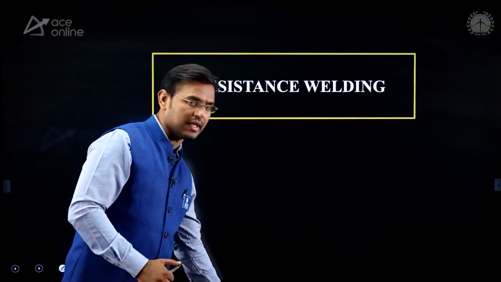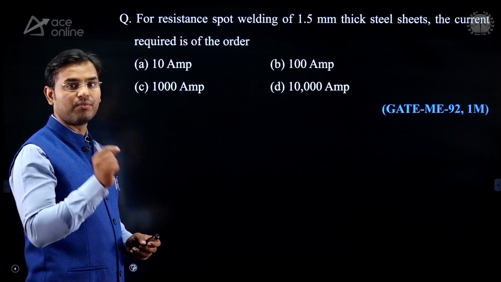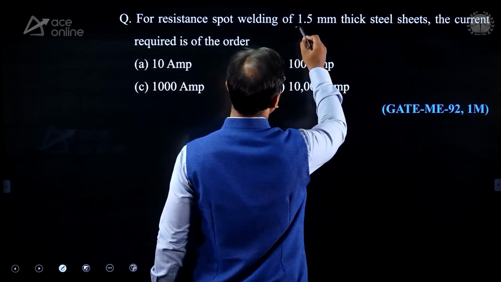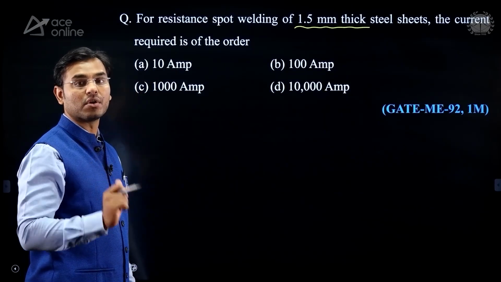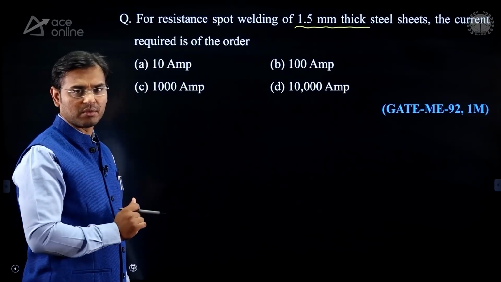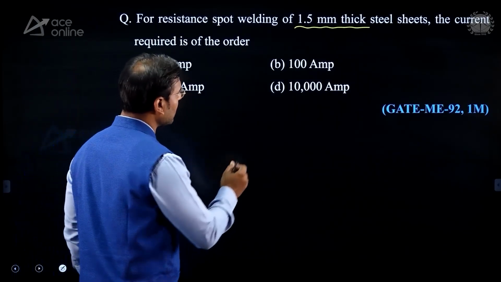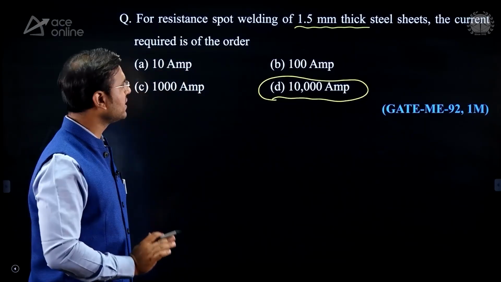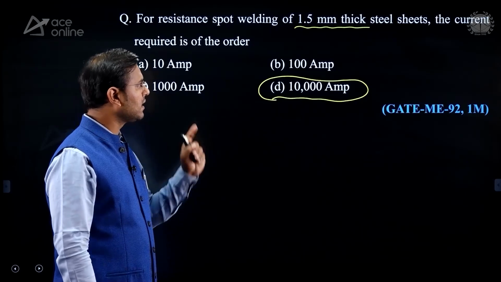Now in the resistance welding, you can see the first question here. For resistance spot welding of 1.5 millimeter thick steel plate, what is the current required? Just see, if the thickness of the plate is 1.5 millimeter, and if it is a steel plate, then the fixed value is 10,000 ampere. It is a fixed value. For a 1.5 millimeter steel plate, it is 10,000 ampere.